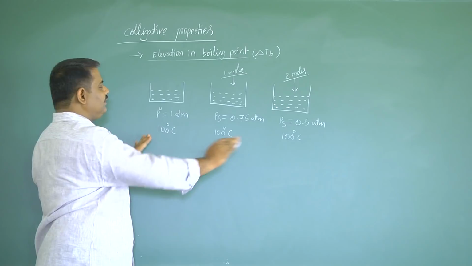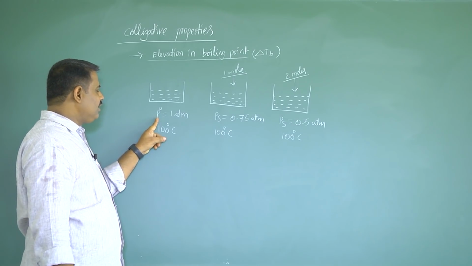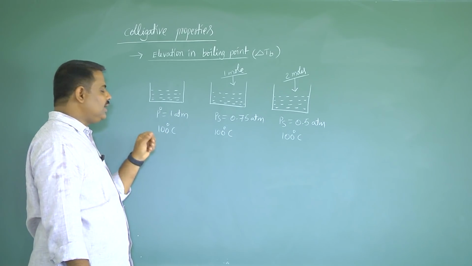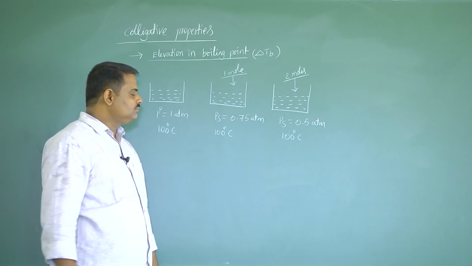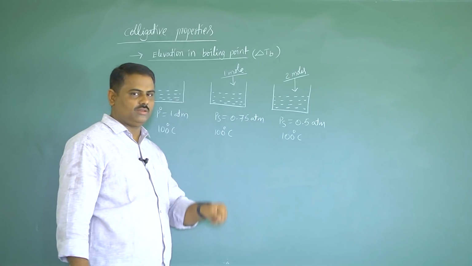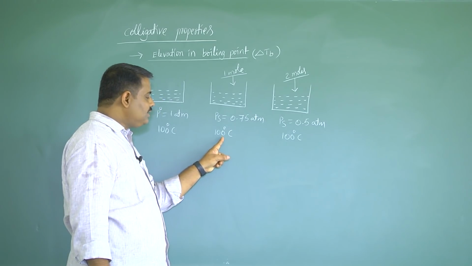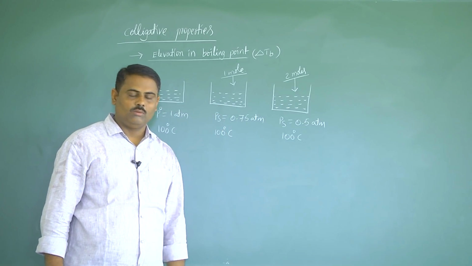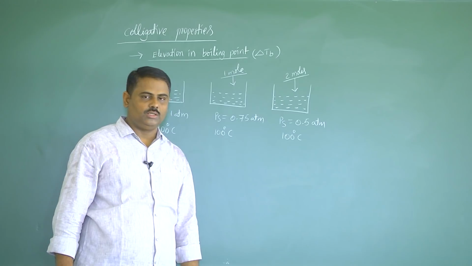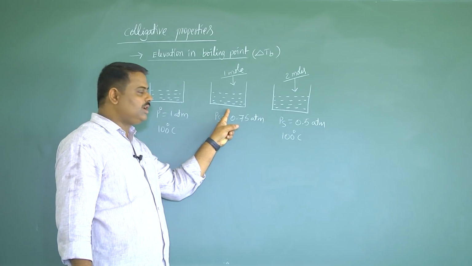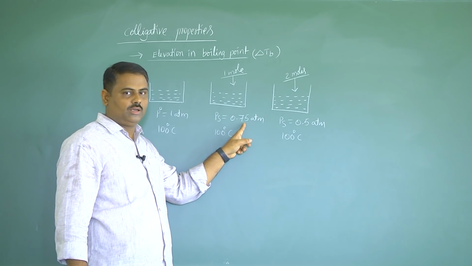Now see these three cases. Here the vapor pressure of pure solvent is 1 atmosphere and boiling point is 100 degrees Celsius. So here the vapor pressure of the solution is 0.75 atmospheres. That's why this temperature is not called the boiling point of the solution. What is the boiling point of a solution? The temperature at which the vapor pressure of a solution is equal to 1 atmosphere is said to be its boiling point.